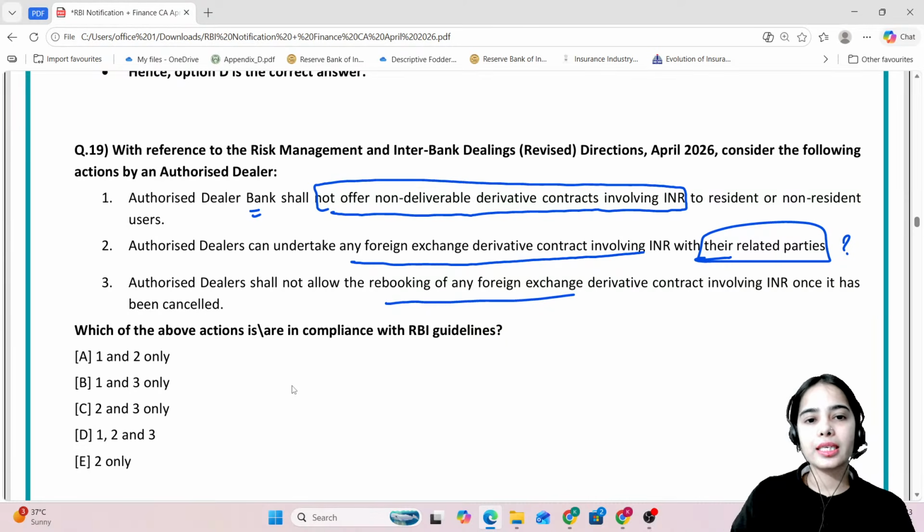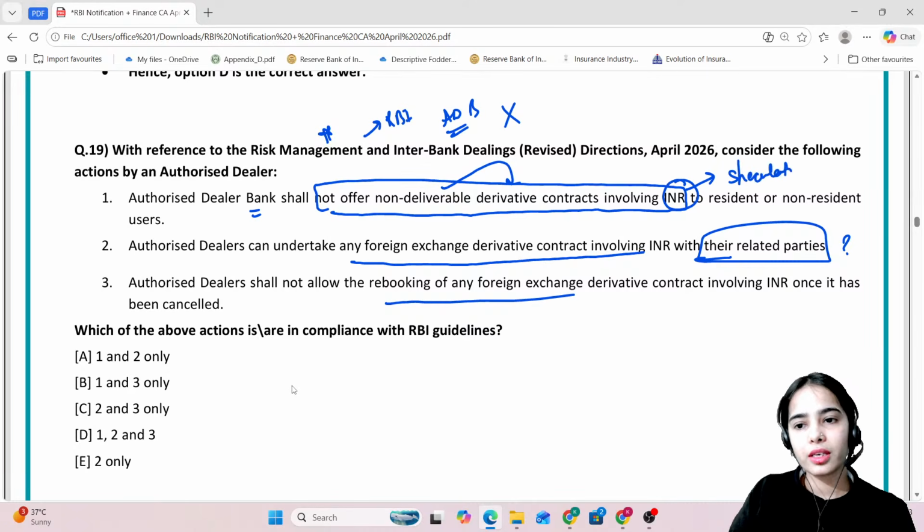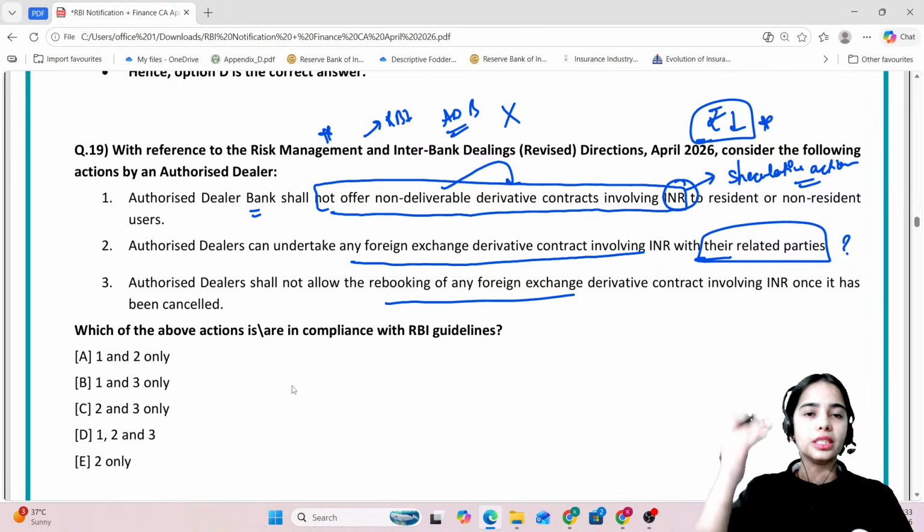So basically, under the risk management and interbank dealing directions, the RBI has released norms that authorized dealer banks should not be allowed to offer non-deliverable derivative contracts involving the INR, because these non-deliverable contracts lead to speculation on the depreciation of the rupee.